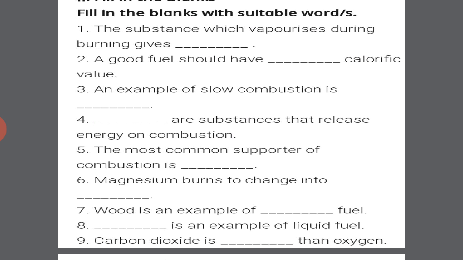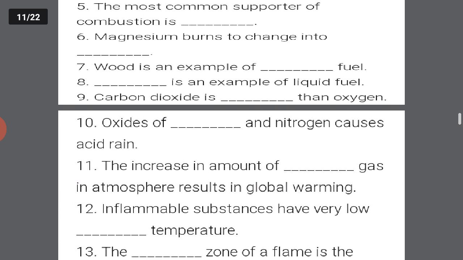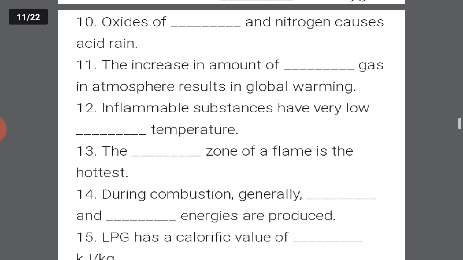Okay. Kerosene is an example of liquid fuel. Got it? Carbon dioxide is heavier or lighter than oxygen? It is heavier than oxygen. Got it? Oxides of sulfur and nitrogen cause acid rain. We have discussed the same in the theory also. The increase in the amount of carbon dioxide gas in the atmosphere results in global warming.